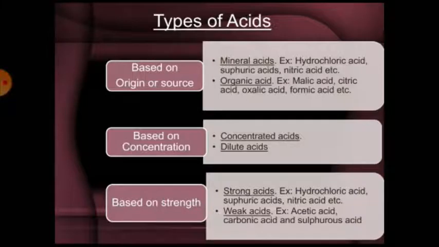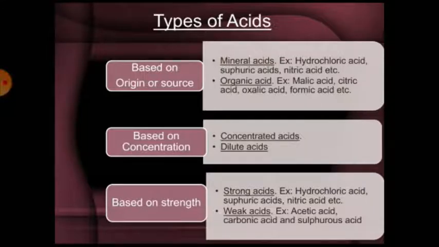Organic acids. Acids that come from living things like plants and animals. Mostly these are weak acids. For example, acetic acid, formic acid, lactic acid, tartaric acid, and ascorbic acid, etc. On the basis of concentration, there are also two types, concentrated acids and dilute acids.